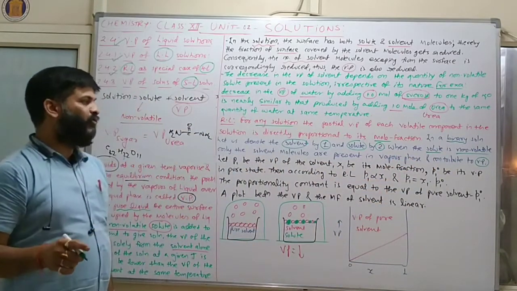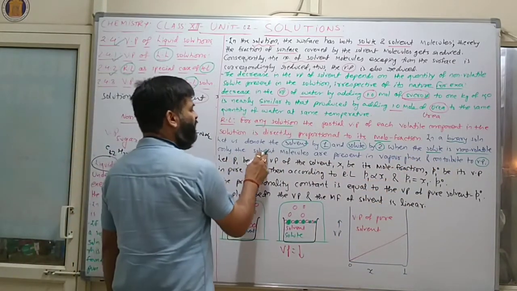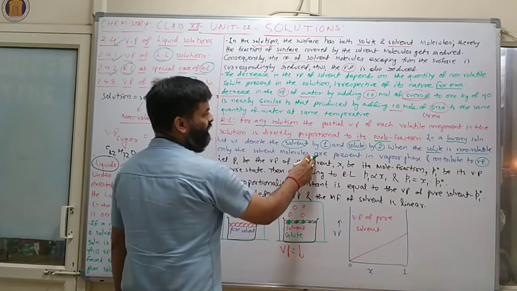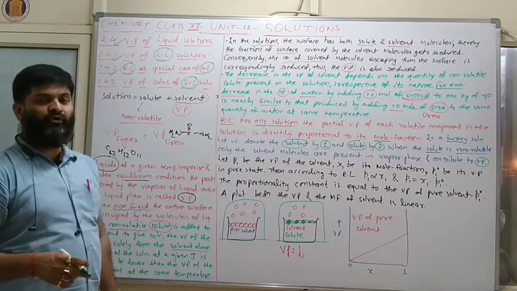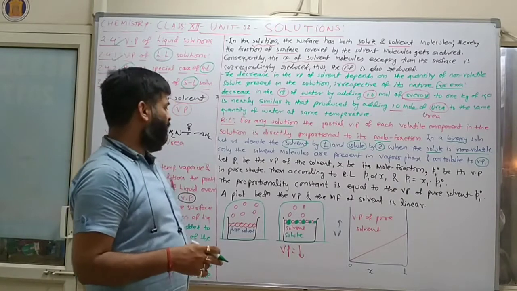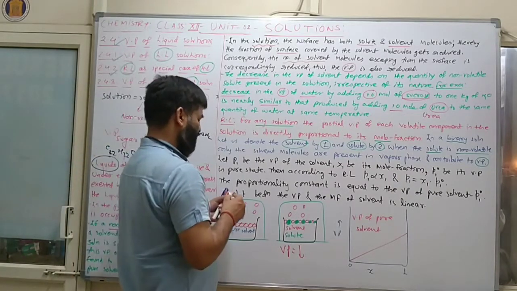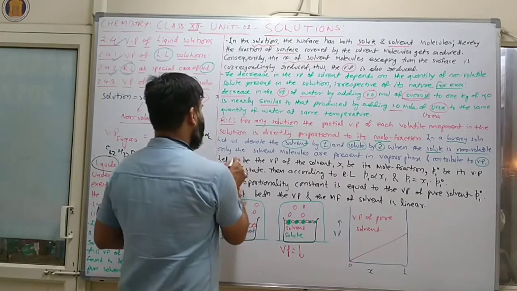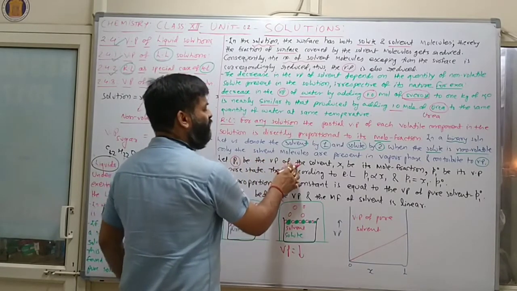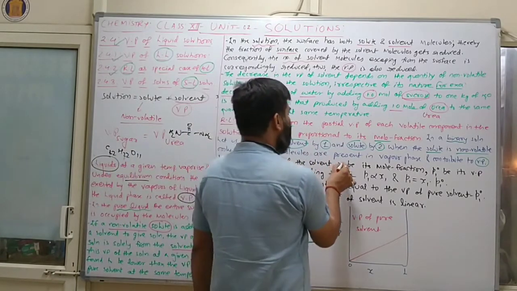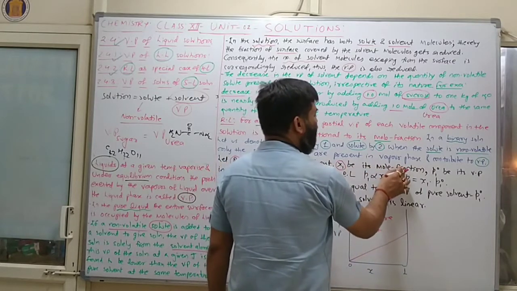If the solute is non-volatile, then only the solvent molecules are present in the vapor phase and contribute to vapor pressure. Clear? Now let P1 be the vapor pressure of solvent